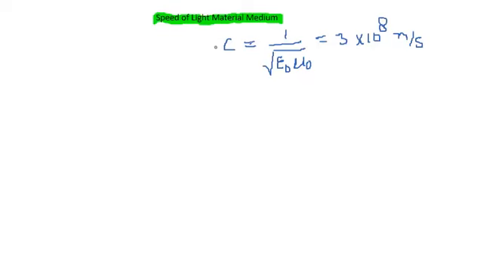From the Maxwell equation, we know that the speed of light is given by c equal to 1 over the square root of epsilon naught times mu naught, and the value of this constant is 3 × 10^8 meters per second. So what do we mean by the speed of light in material mediums? Usually, by the speed of light we mean the speed of light in vacuum.